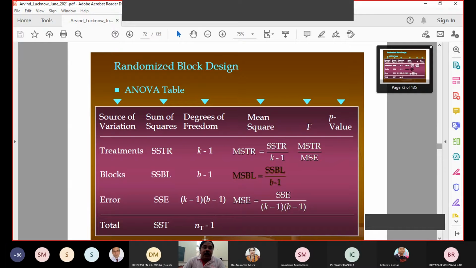It can be calculated with the help of these. Corresponding mean squares are calculated, and then we calculate the F value. We follow the same two methods, either the p value or the critical value, to accept or reject the null hypothesis.